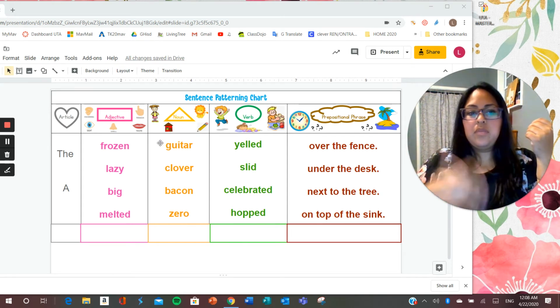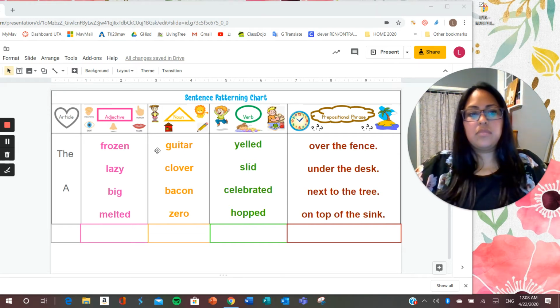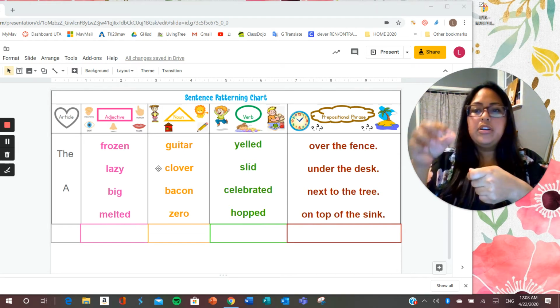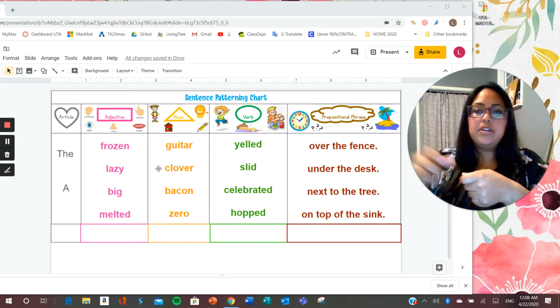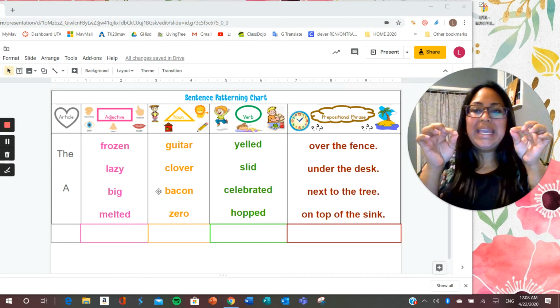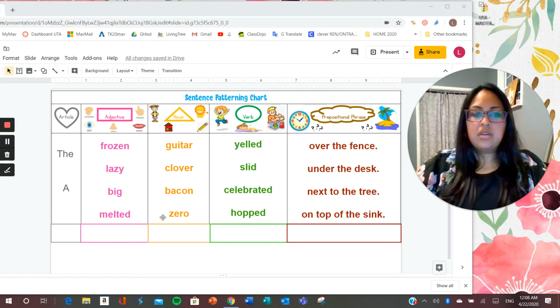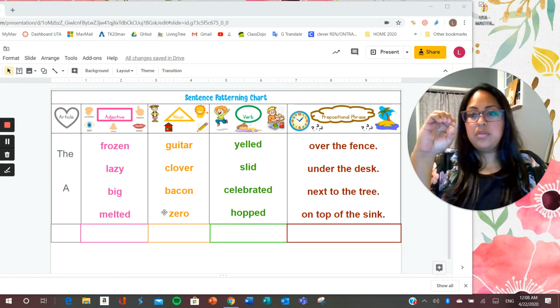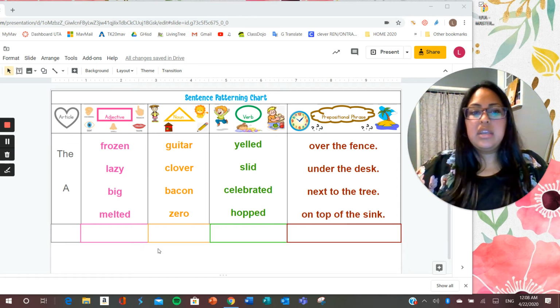Guitar, guitar, clover, clover, bacon, bacon, zero, zero. Now let's go to the verbs.